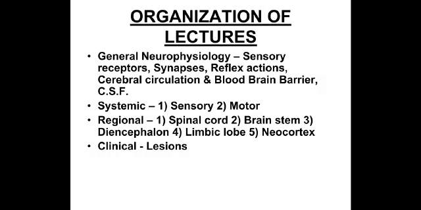So we need to understand this in detail. This is also called the pyramidal tract, and there are extrapyramidal tracts like tectospinal, vestibulospinal, and rubrospinal. So all this is expressed in detail and taught to you. And regionwise, what is the spinal cord, brainstem, diencephalon, limbic lobe, neocortex, and finally the applied aspect.